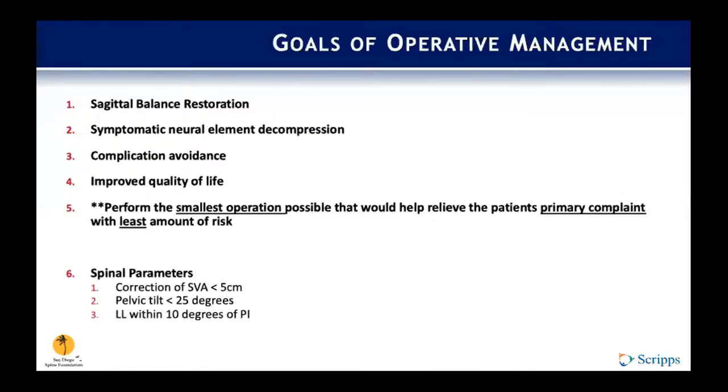The main goals of operative management, as we discussed before, include the importance of sagittal balance, so restoring that sagittal balance is one of the primary goals. And of course, if they have any neural element compression, the goal is to decompress those neural elements. Obviously, complication avoidance is a critical goal here. Oftentimes, these are big surgeries, and so it's really important to weigh the risks and benefits. And for the patient, improve quality of life. I mean, that's the end goal here.